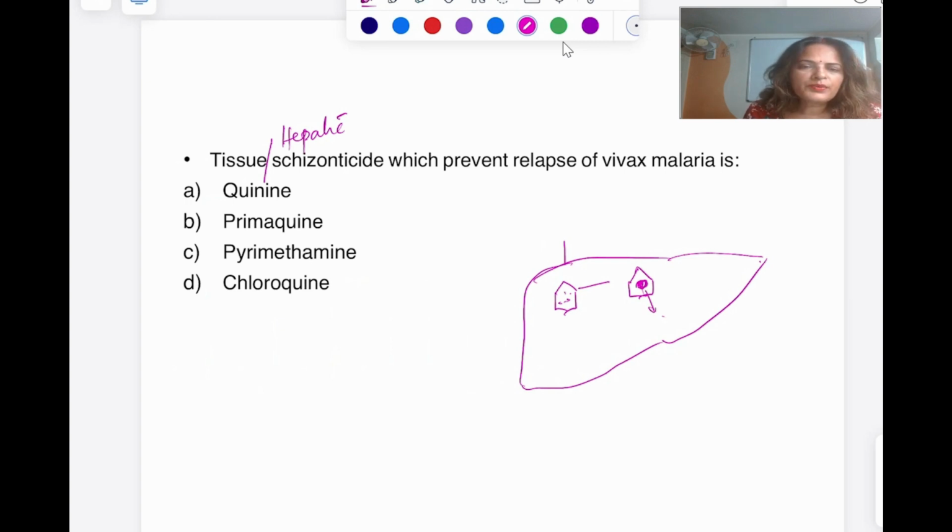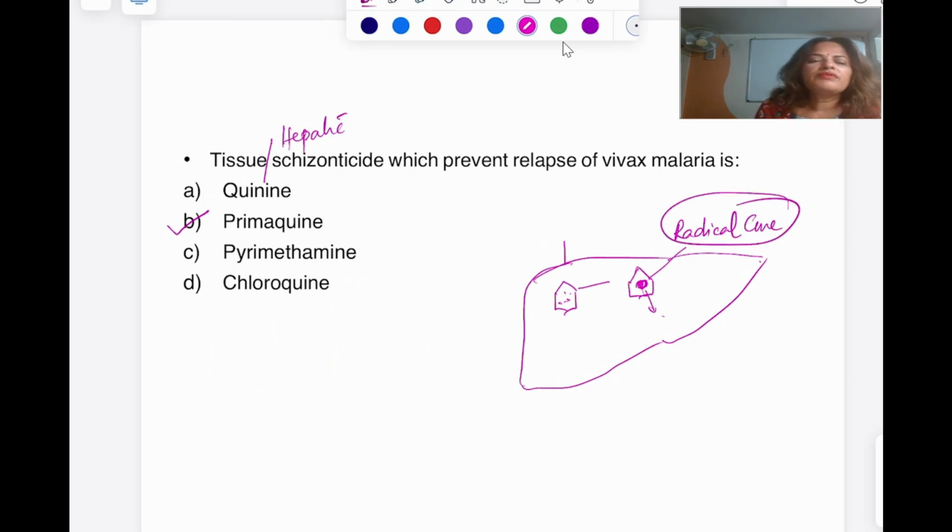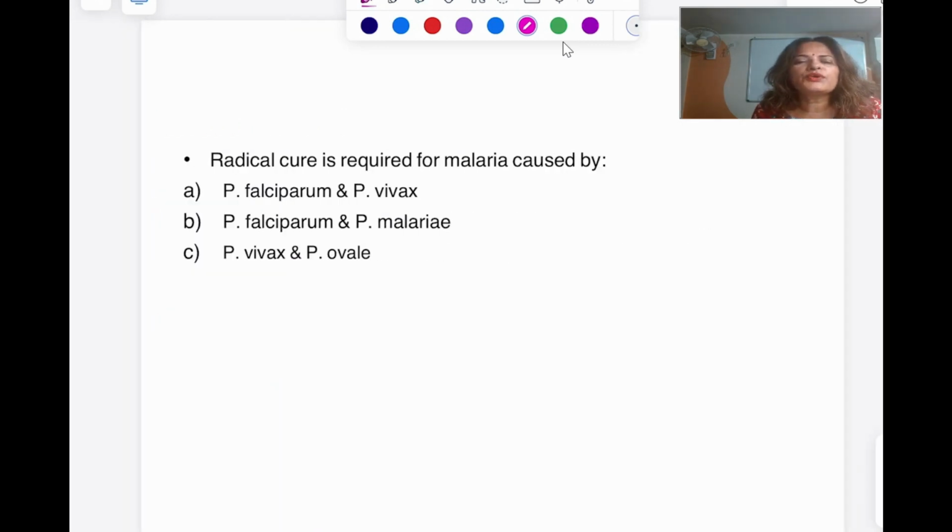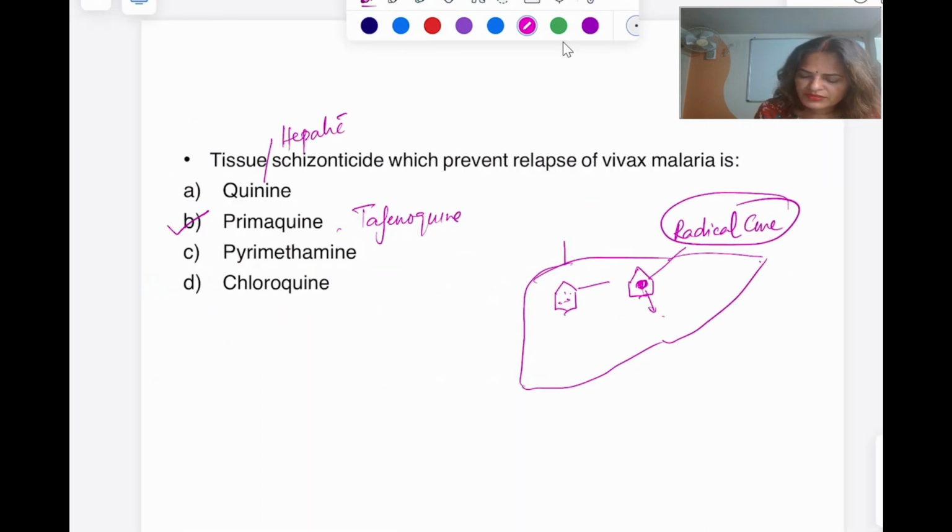And what drug are we going to give? It is primaquine. That means we are asking for the drug which can give a radical cure, meaning it finishes the disease from its root. We have only two drugs: one is primaquine and another one is tafenoquine. Radical cure is required for malaria, again the same thing, which is going to target these hypnozoites.